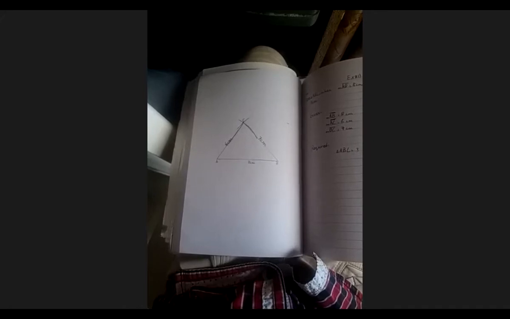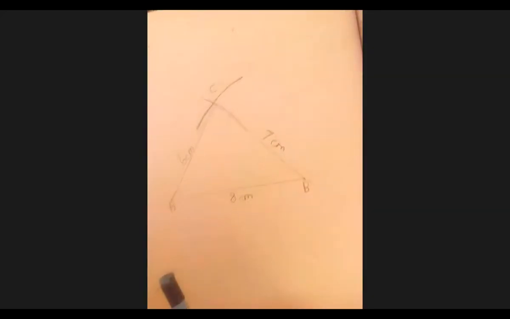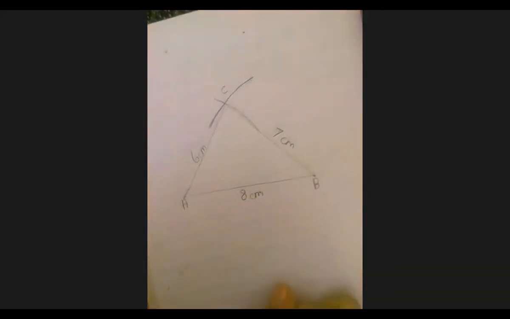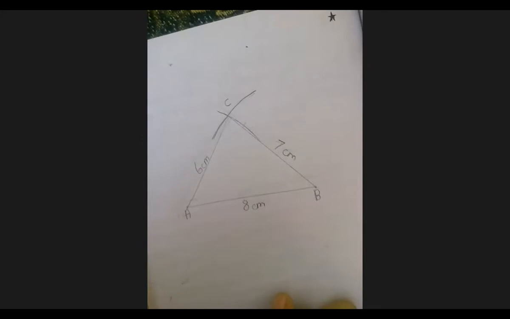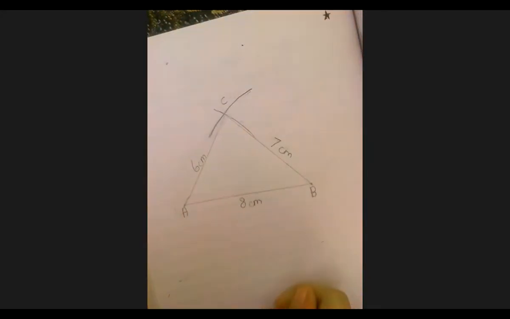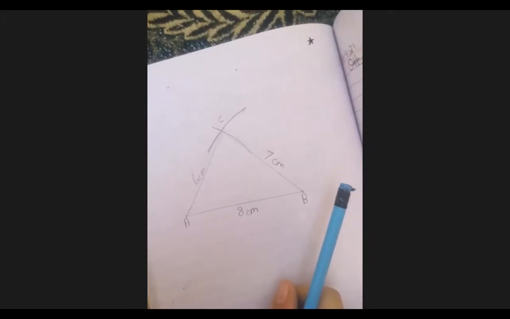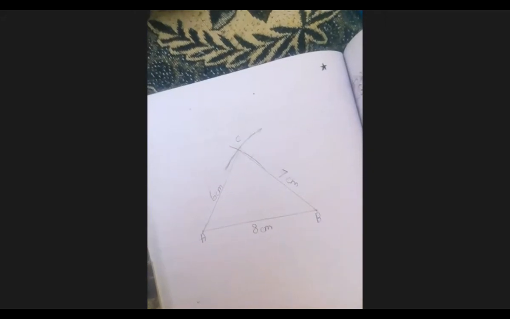Okay, how many of you are left? Why are you raising your hand, beta? Who is left? Hania, I have checked your work. Okay, Hamna. I'm going to check your work again. Hamna, no. Still, you are drawing the arc by hand, right? No, Hamna. This type of work will not be accepted. As you can see, the arcs. You have to draw the arc with a compass. So I'm not going to accept this one, Hamna. Please correct it, beta. Listen to the instructions carefully and then attempt it.